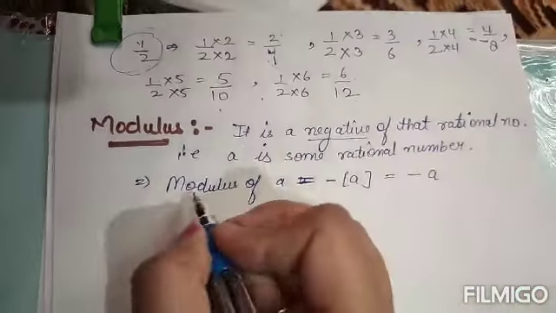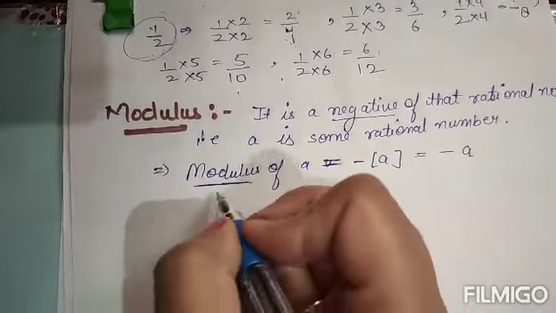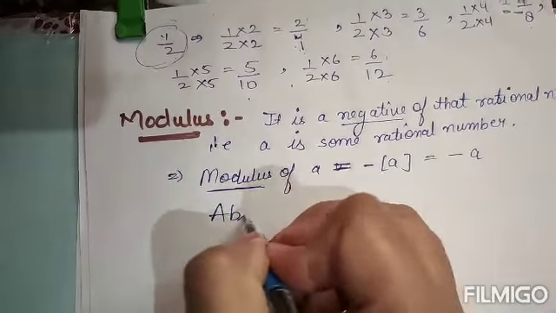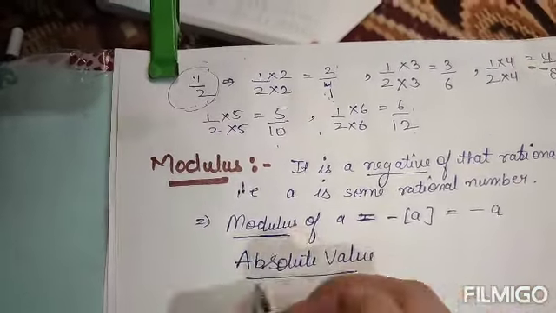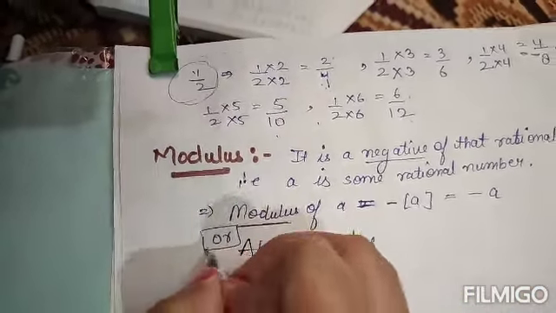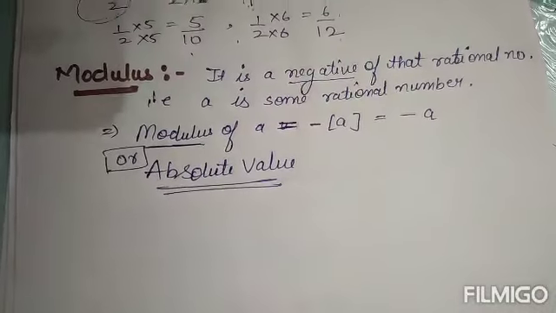Got it? This modulus is also known as absolute value. It can be said as modulus or absolute value.